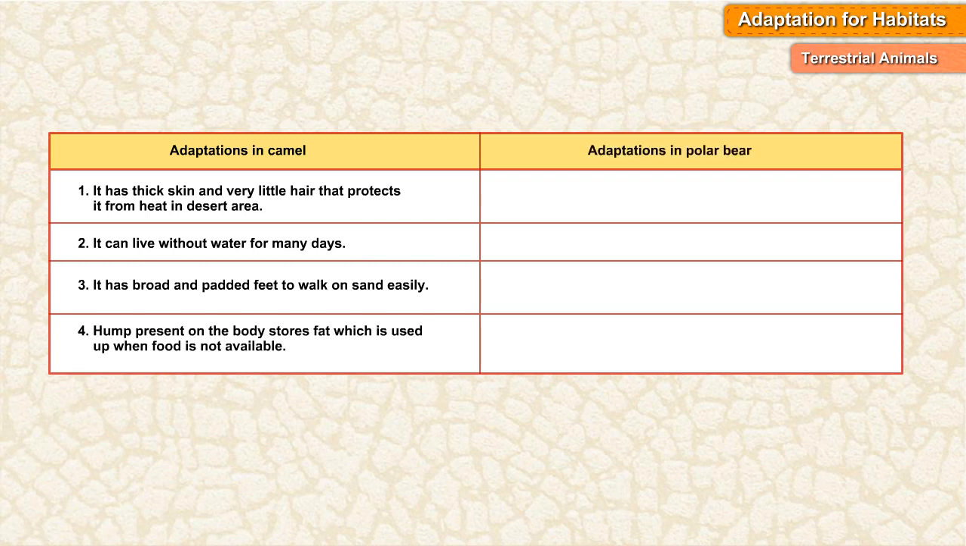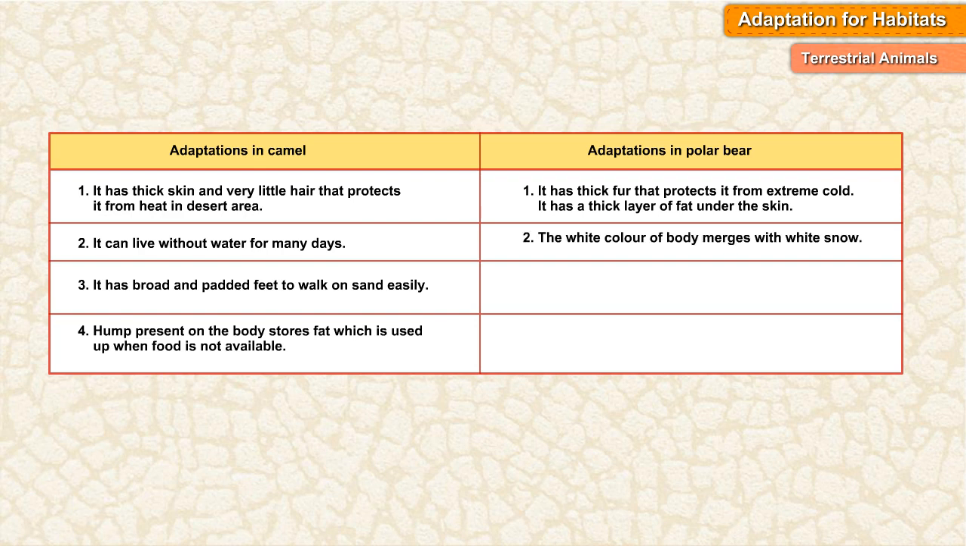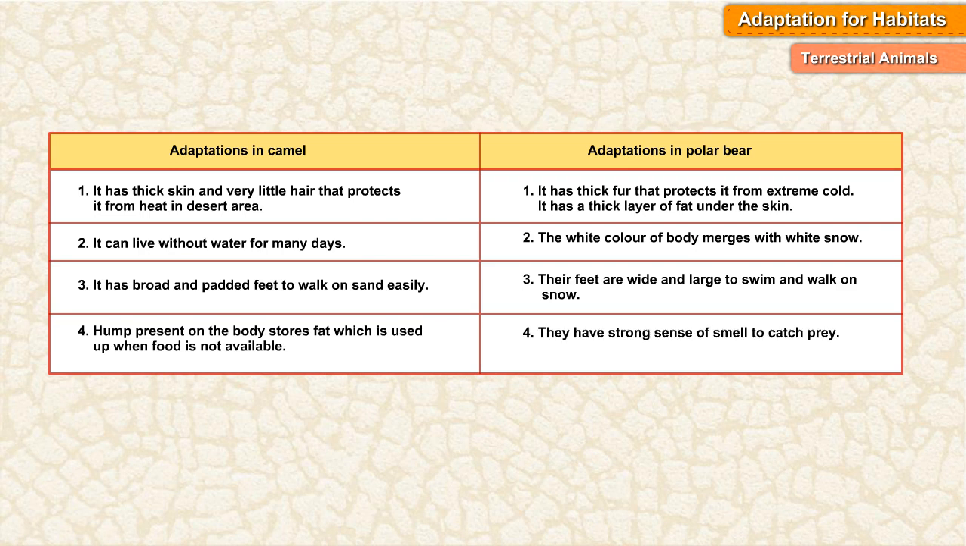Adaptations in polar bear. It has thick fur that protects it from extreme cold. It has a thick layer of fat under the skin. The white color of its body merges with white snow. Their feet are wide and large to swim and walk on snow. They have a strong sense of smell to catch prey.